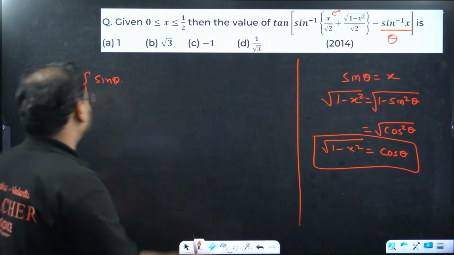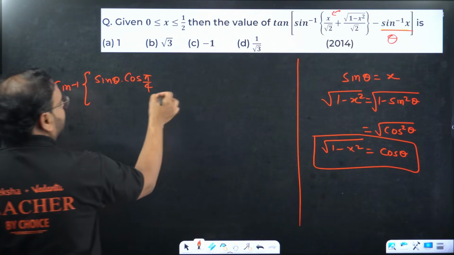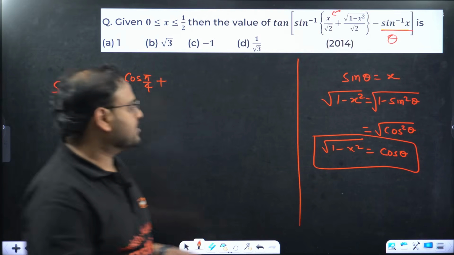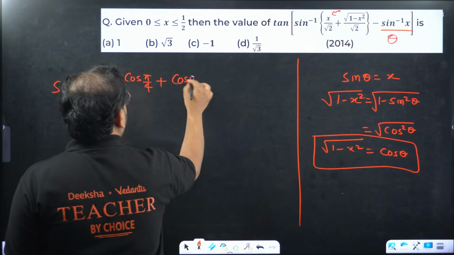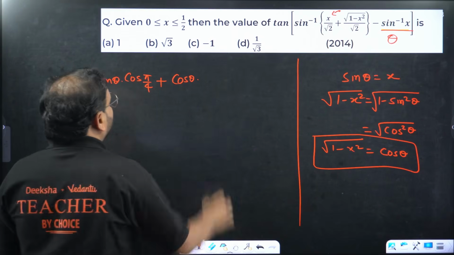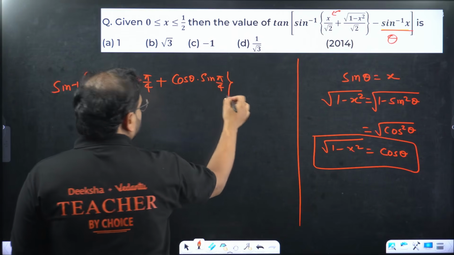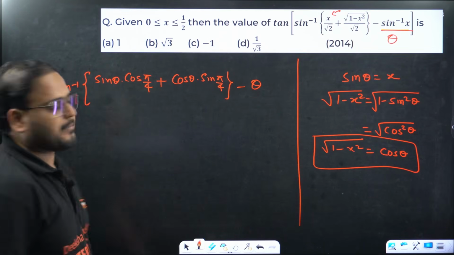Take that as cos pi by 4. Cos 45 is 1 by root 2. Plus root of 1 minus x square is cos theta, and again we have 1 by root 2, so sine pi by 4. This is nothing but minus theta.